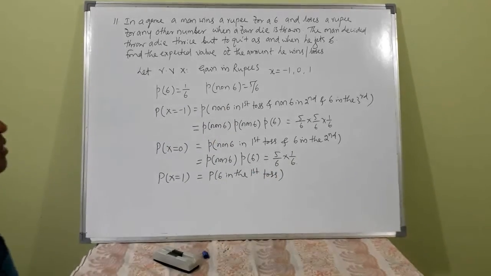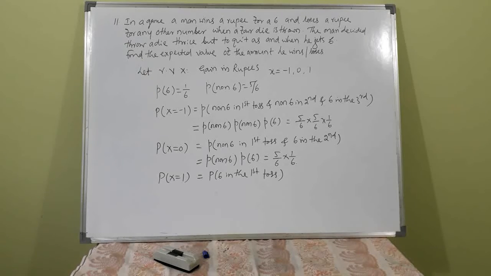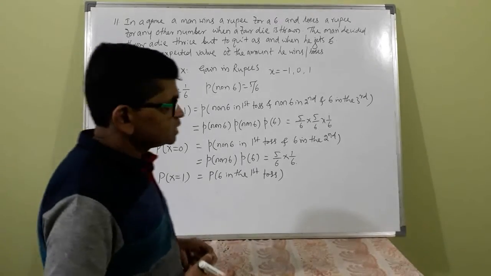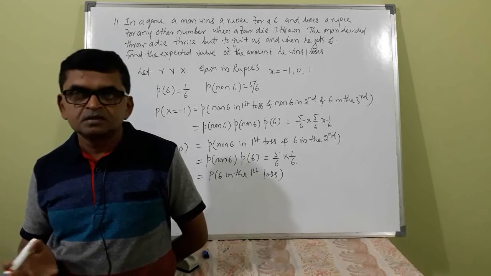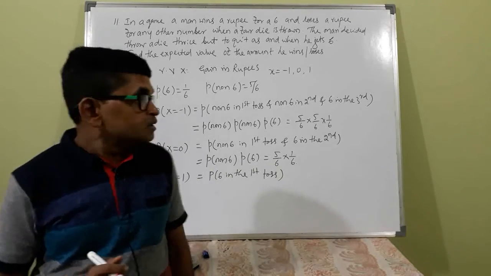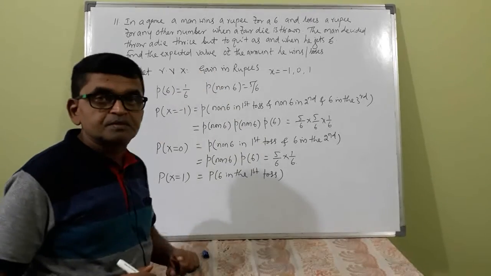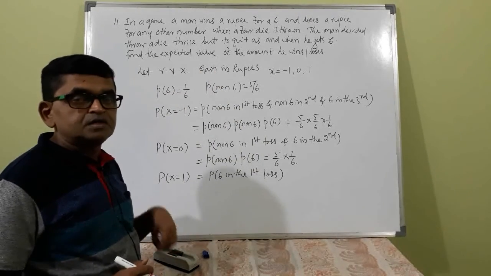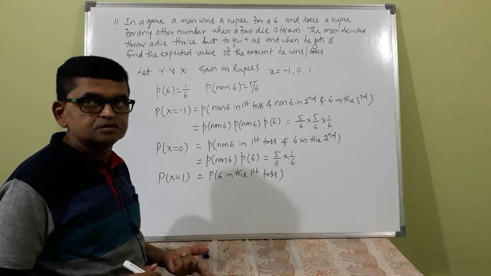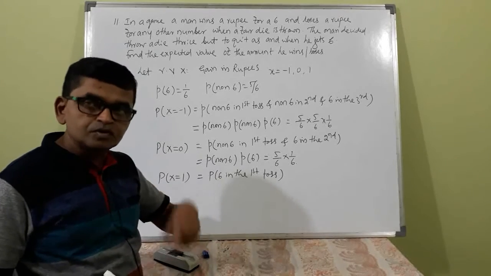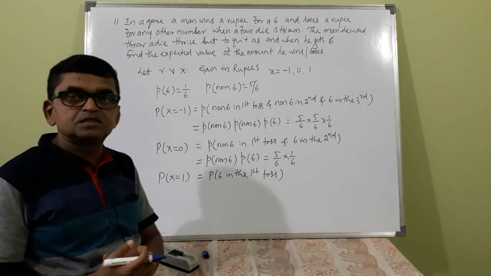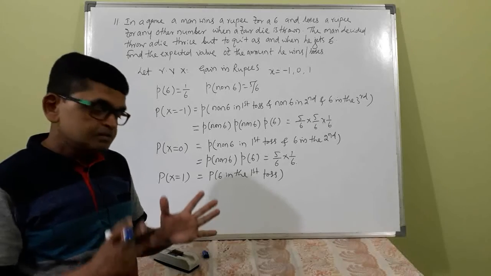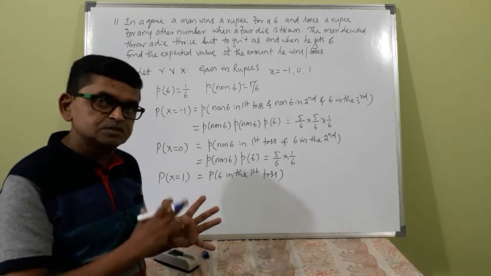Okay, you got it. First, understand the experiment. Once again I repeat, when he tosses and gets number 6, he will immediately stop and quit the experiment. Then he will gain 1 rupee. If it is other than 6 in the first toss, then he will go for the second toss. Then suppose he gets 6 in the second, then he will stop. But the gain in rupees is -1 plus 1, that is 0.